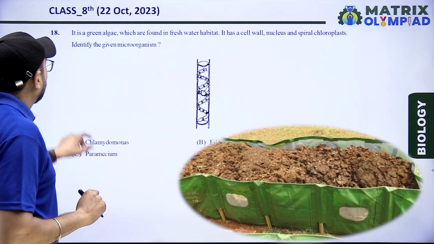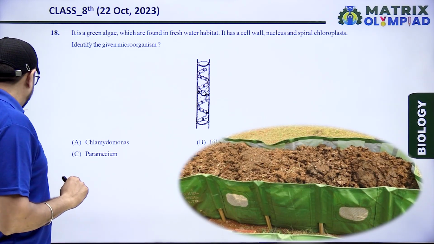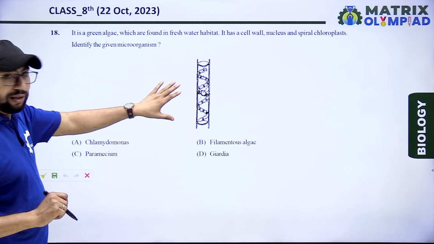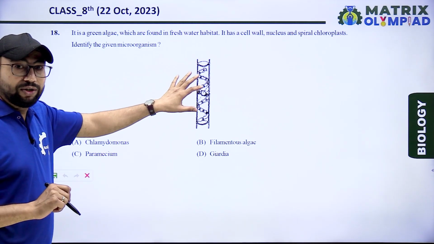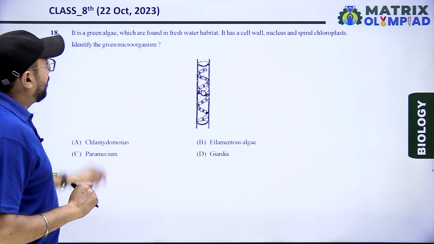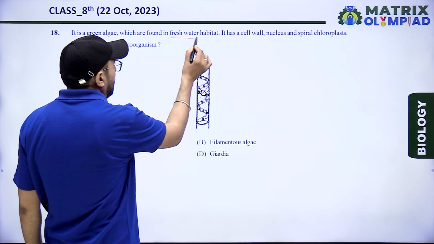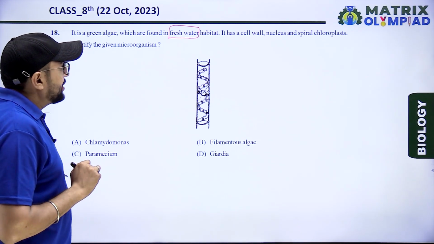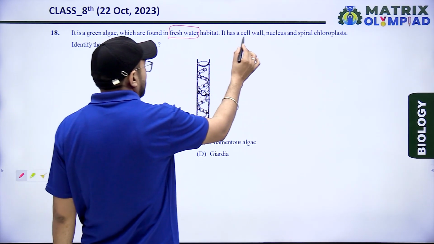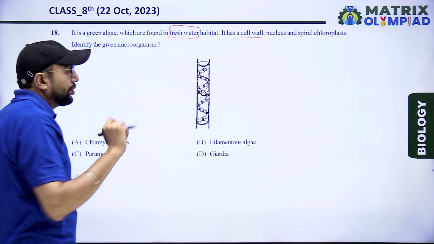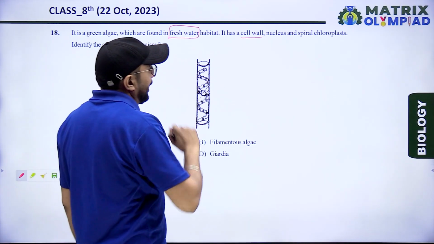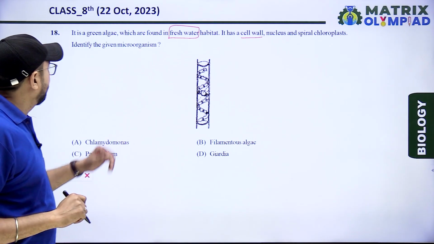Next question, a diagram of green algae. Green algae means photosynthetic autotrophs, which are found in fresh water like ponds and rivers. It has a cell wall, and cell wall means the presence of cellulose as in a plant cell wall. Nucleus and spiral chloroplast.